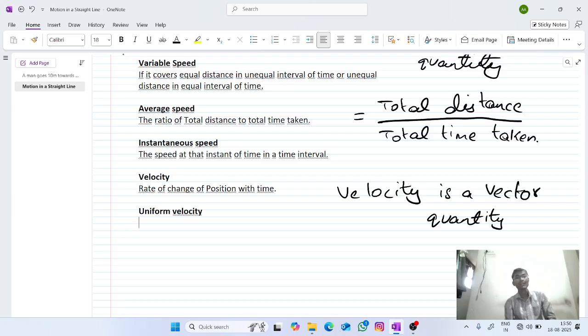We can say that a particle is moving with a uniform velocity if it covers equal displacement in equal intervals of time.